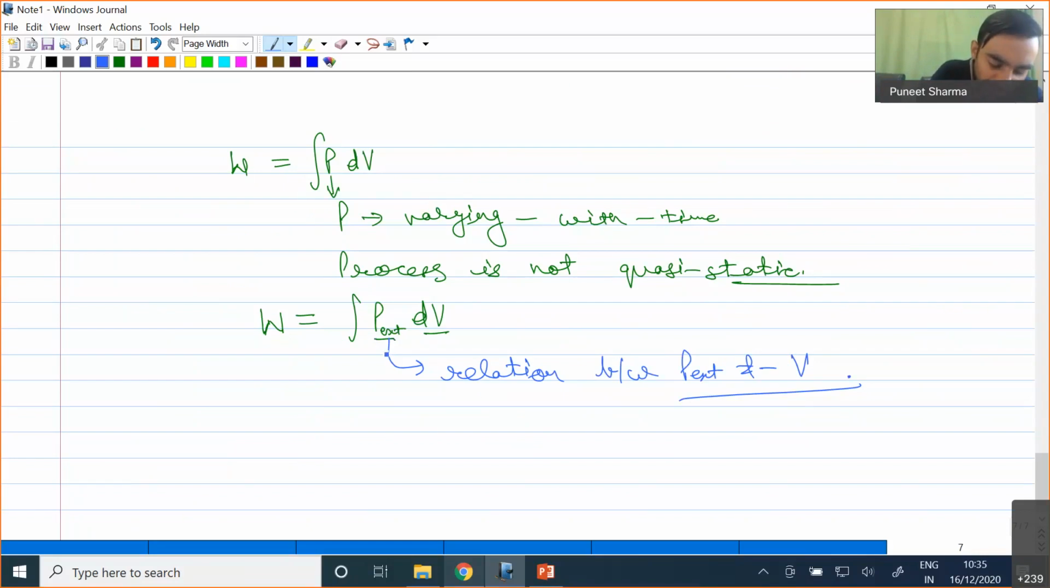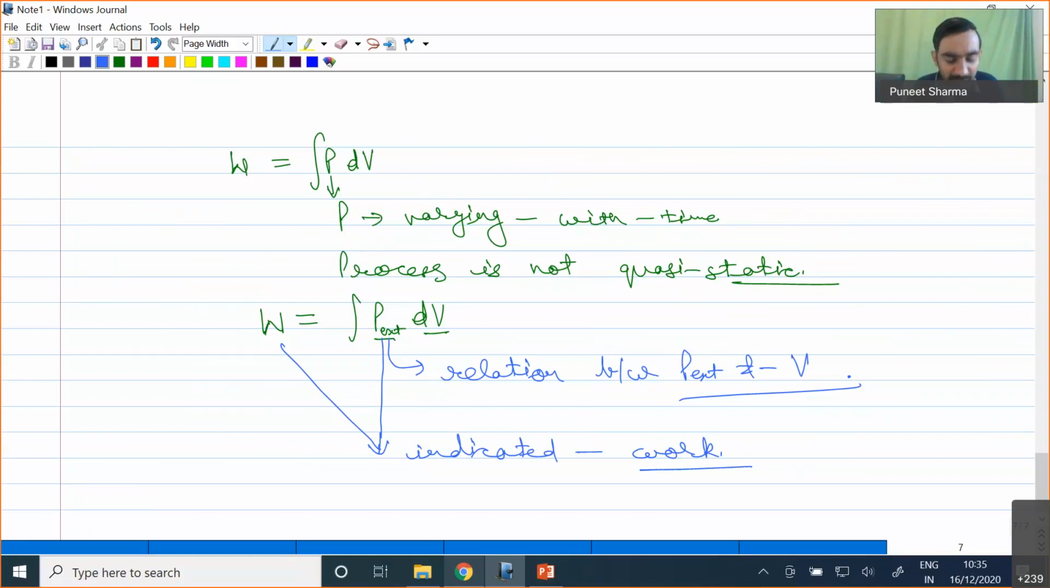So that's why sometimes we call this work indicated work. Why are we calling it indicated work? Because we do not exactly know the external load. So depending upon the system, we should have an indication of the external pressure which is acting on the piston, and we have to develop the relationship between that and volume. So that's why many times we call it indicated work also. Okay.